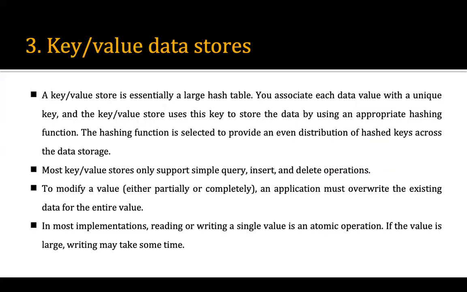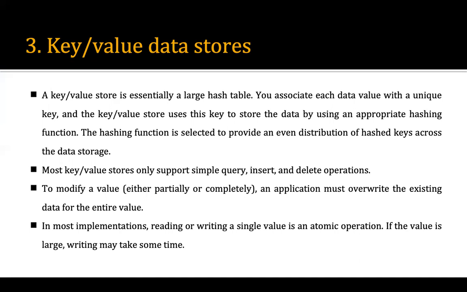Then we have the key value data store. The key value data store is essentially a large hash table. You associate each data value with a unique key, and the key value store uses this key to store the data by using an appropriate hash function. The hashing function is selected to provide an even distribution of hash keys across the data storage.